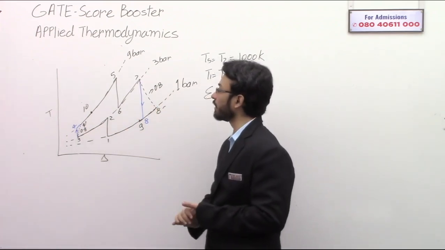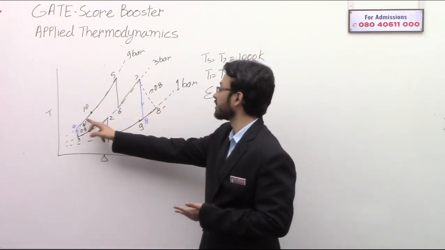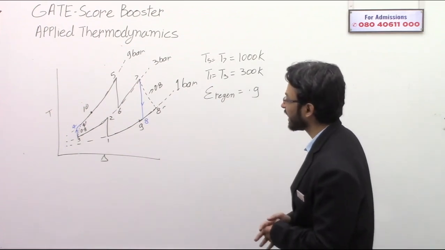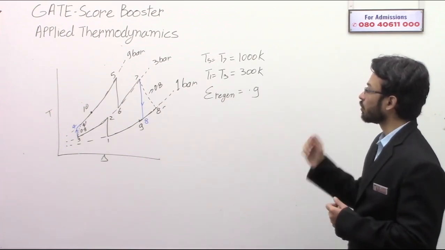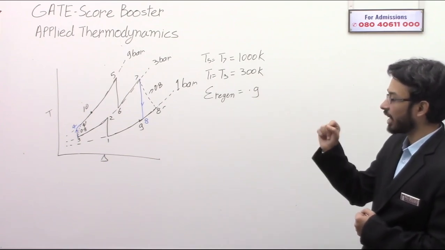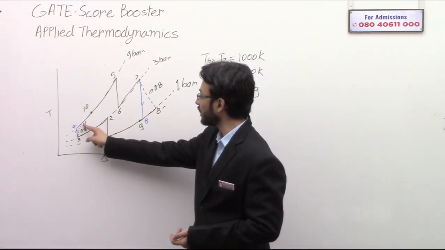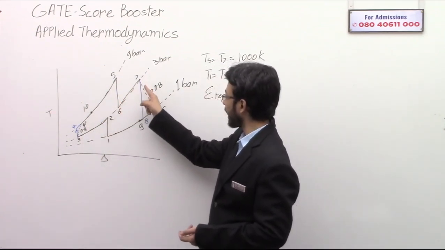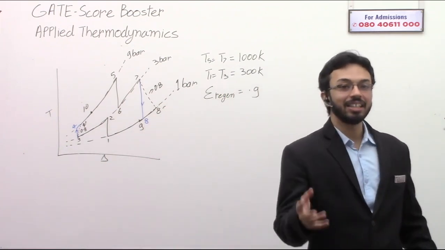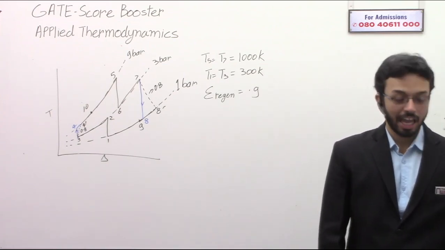because of the isentropic efficiency of the turbine and the pump, the real process is occurring something like this. So your actual cycle, the cycle that you are going to consider, is 1, 2, 3, 4 dash, 10, 5, 6, 7, 8 dash, 9 and 1. 4 and 8 are just the ideal concept. They are not part of your actual cycle.